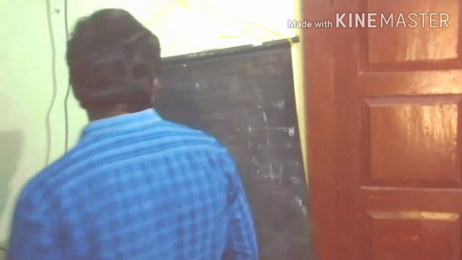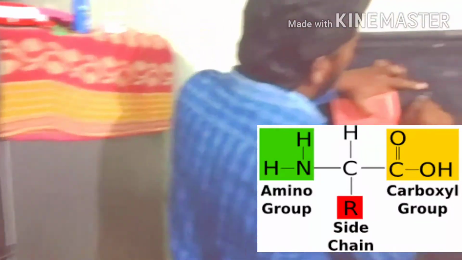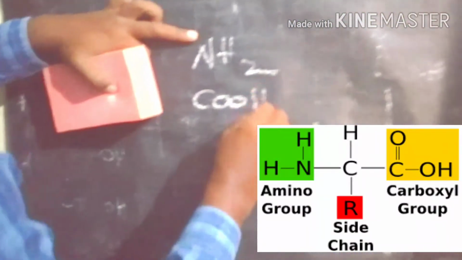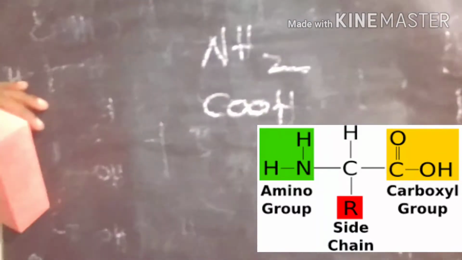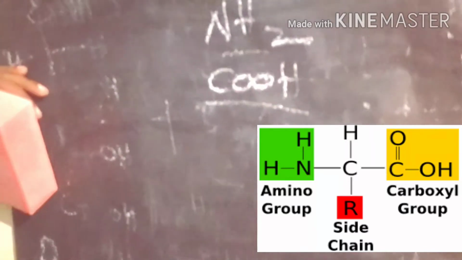The proteins are made by amino acids. What is an amino acid? Generally, it contains amino and acid groups. For example, NH2 is an amino group, and COOH is an acid group. The molecule having both groups, the amino group and the carboxylic acid group, is an amino acid.